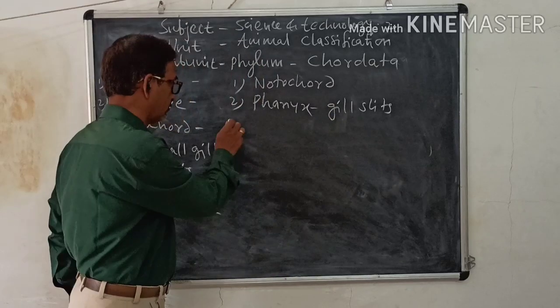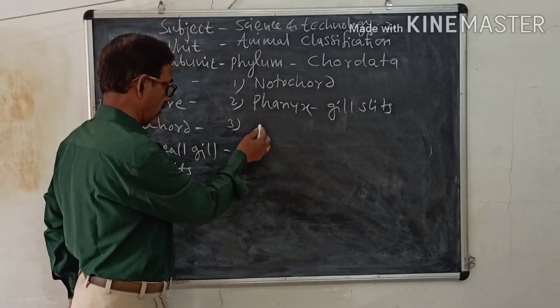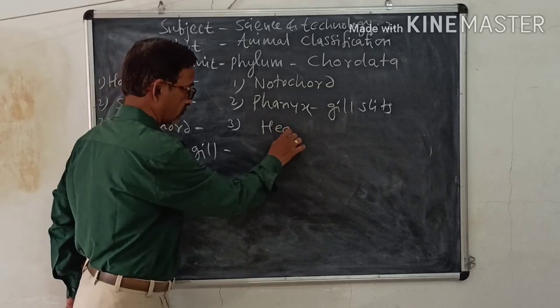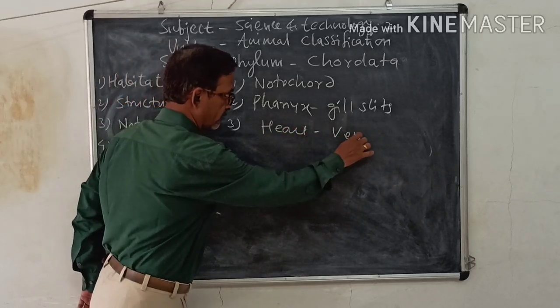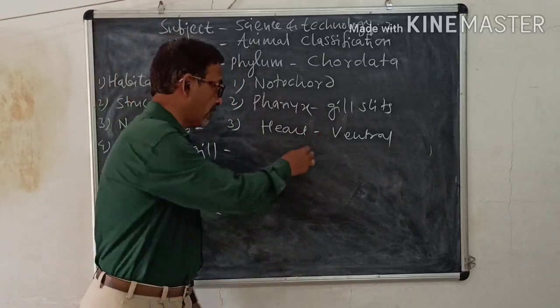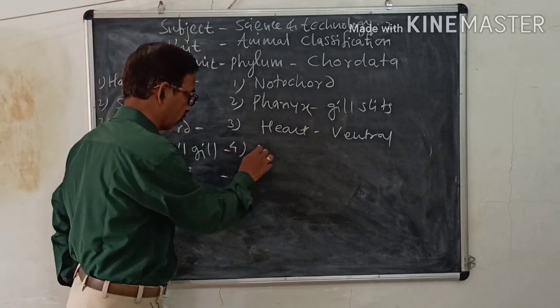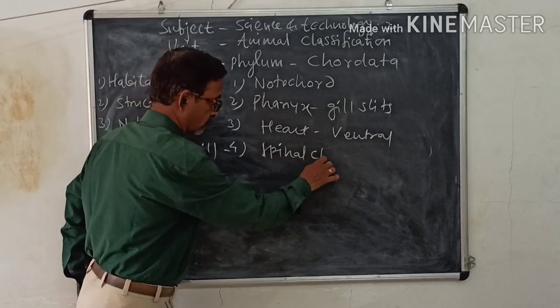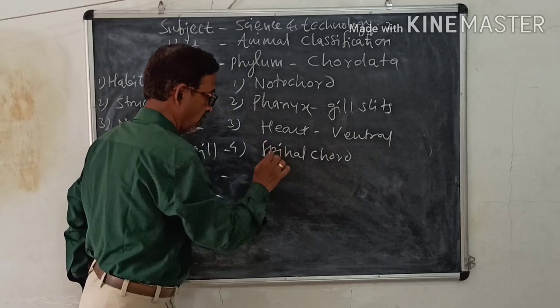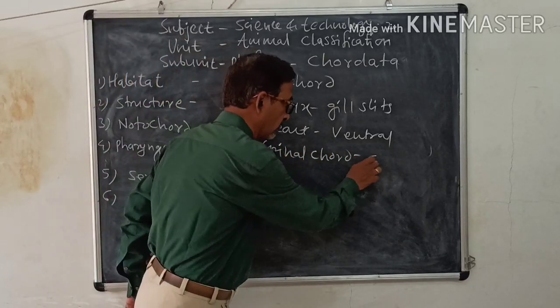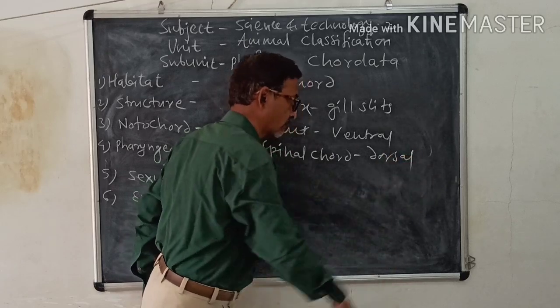Then third, heart is present on the ventral side. And fourth, a long tubular spinal cord is present on the dorsal side.